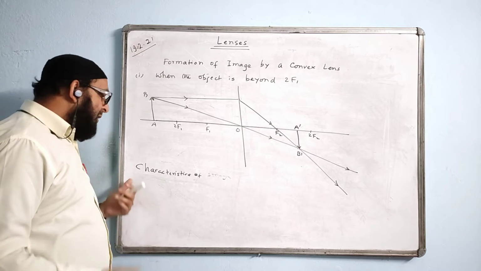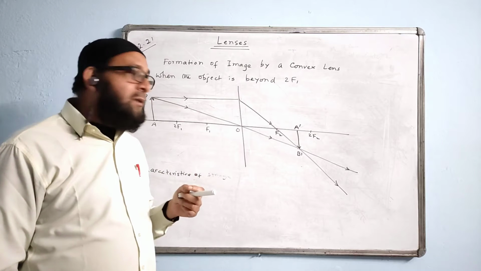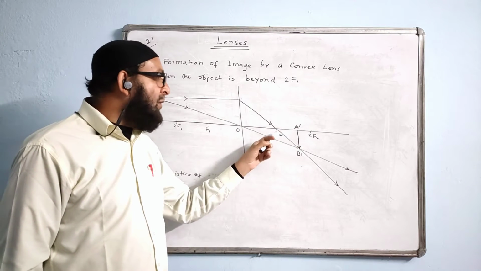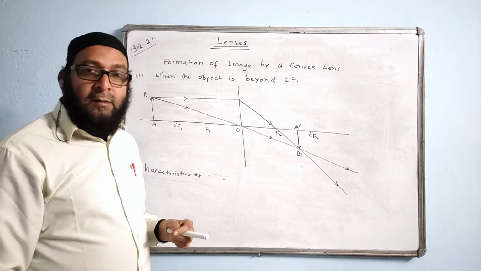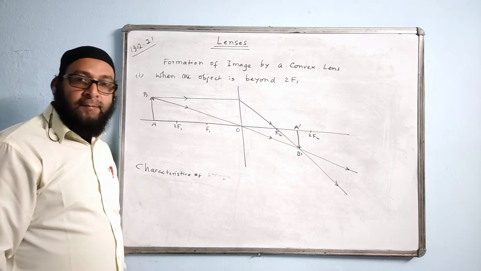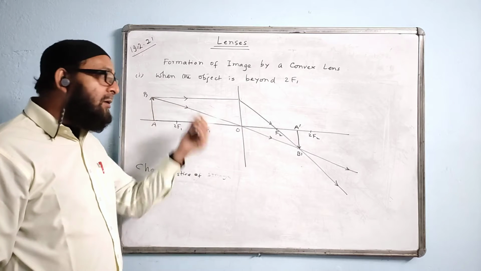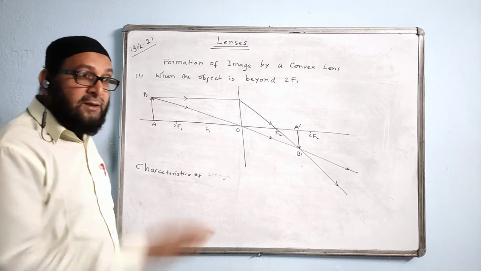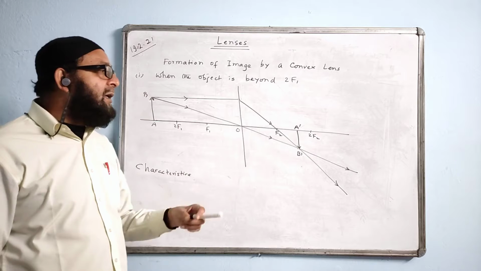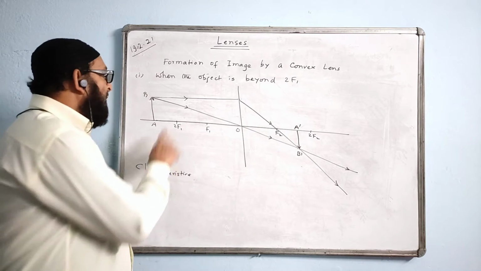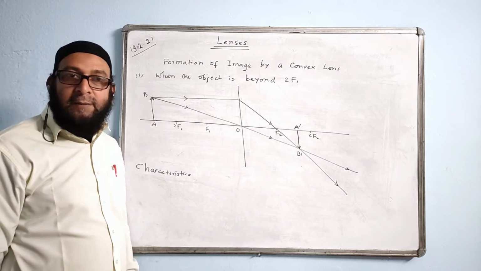Then we write the characteristics. Number 1: the image is formed between F2 and 2F2, or we say the image is formed between F and 2F, on the other side of the lens as the object, or on the opposite side of the object from the lens. Third, what is the image? The image is real, inverted, and diminished, smaller. When you do it in the copy, you will see that the object is 2 lines, and the image will come lesser than that. So this is a diminished image.